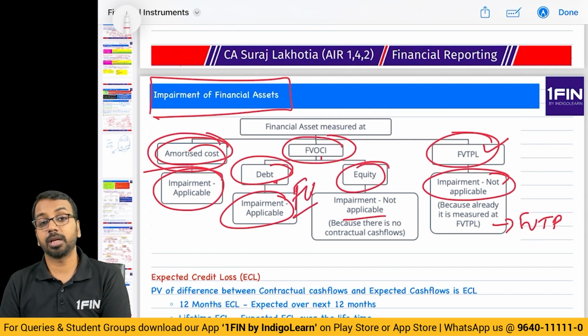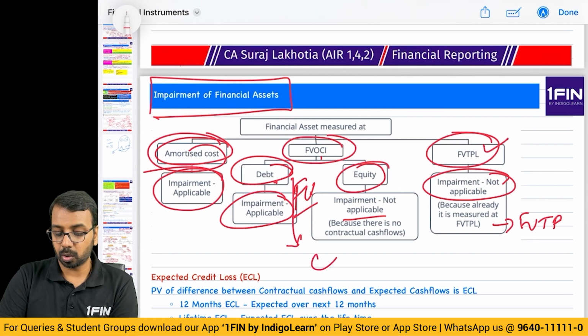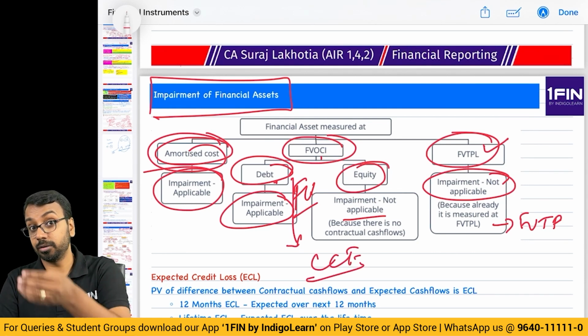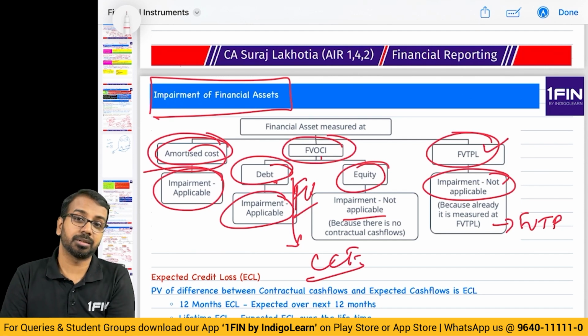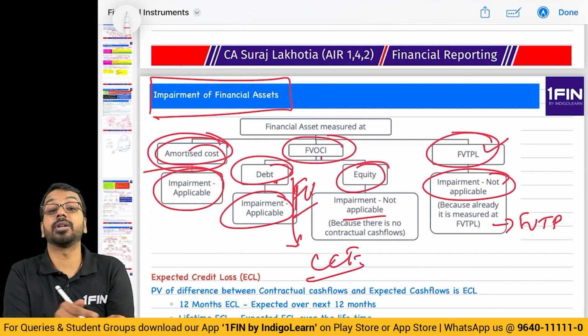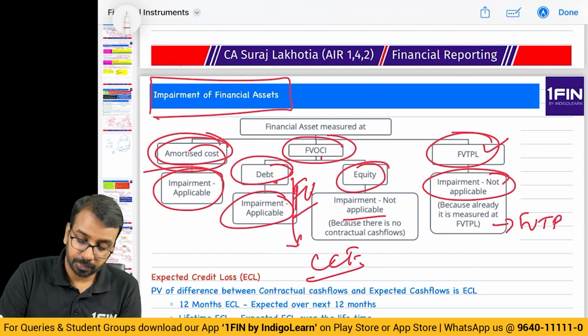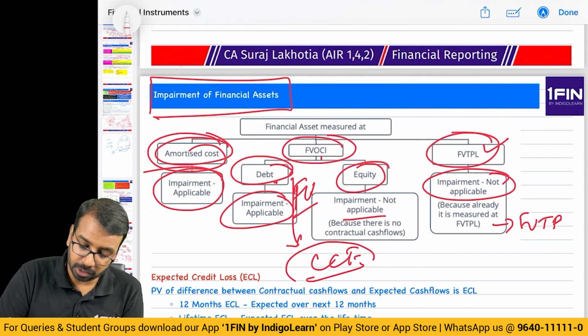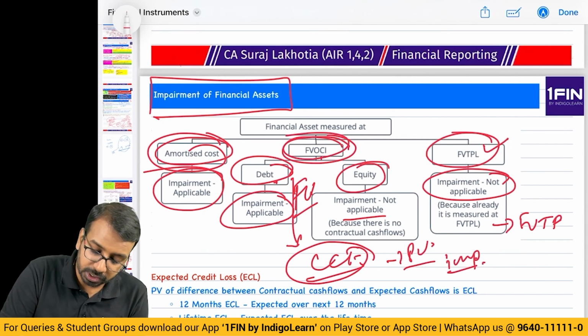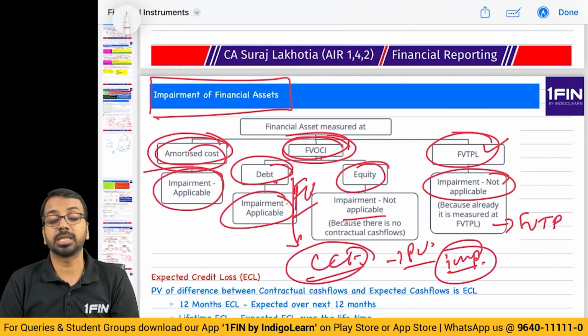How is impairment applicable? Here, debt has contractual cash flow. So, even if I am measuring it at fair value, if the present value of contractual cash flows is less, then this may be further impaired. So, first, I will calculate what is the contractual cash flow, what is the present value, and is there an indication of impairment. Second thing is, fair value gain or loss is taken to FVOCI, impairment loss is taken to P&L.